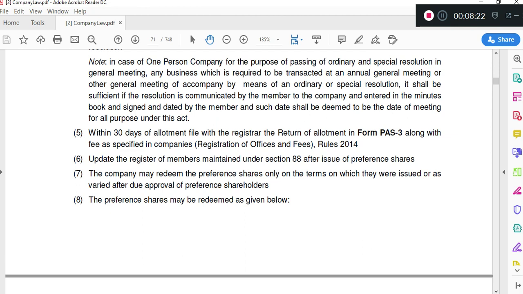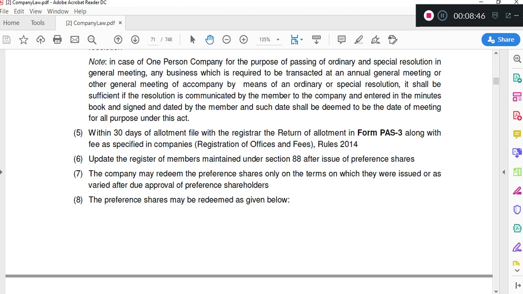Because in case of OPC there is just one member, and we have seen that to conduct a meeting you need at least two members, a meeting of two minds. That's why in case of OPC, the one member just has to sign that resolution and give it to the company, which the company will enter in the minutes book, and that is how a resolution will be passed in OPC.